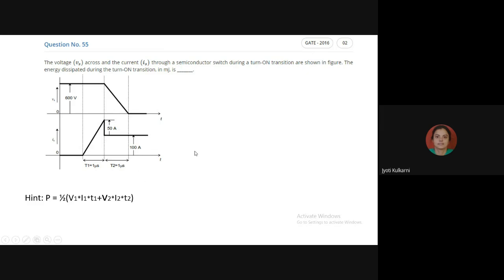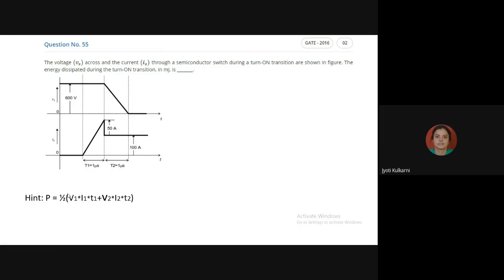Now they are asking us to find the energy dissipation during on-state transition. On-state transition means from the first dotted line to this third dotted line. The first period is T1, 1 microsecond, where my current has increased from 0 to 150 ampere, and the second period is where my voltage has reduced from 600 volt to 0 volt. So to find the energy dissipation, what is the major difference between power and energy?